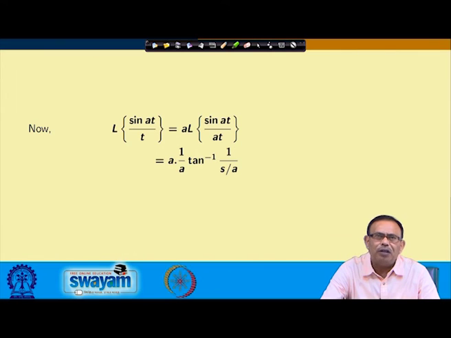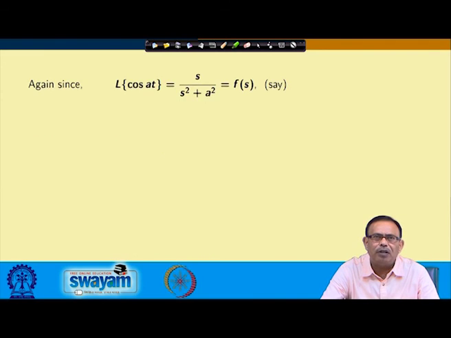In this form you can directly write a into 1 by a tan inverse 1 by s by a, which is nothing but tan inverse a by s. So the Laplace transform of sin at by t is tan inverse a by s.